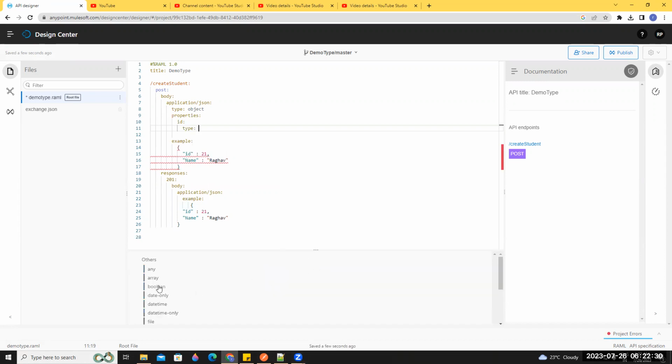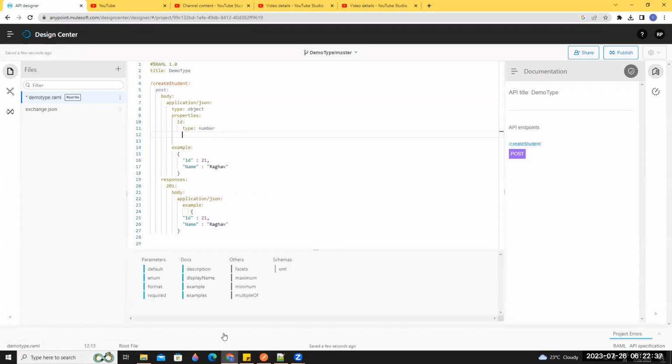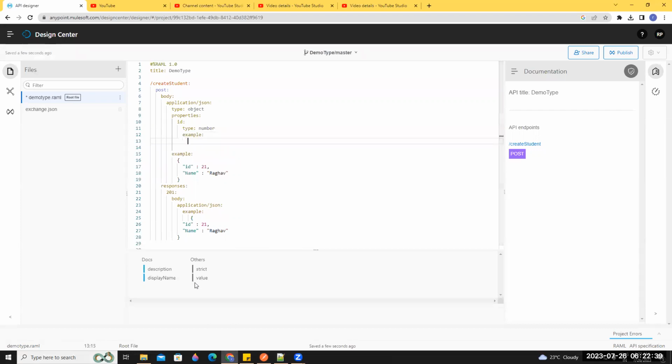ID and name, right? For ID we'll take a number. This is the example.